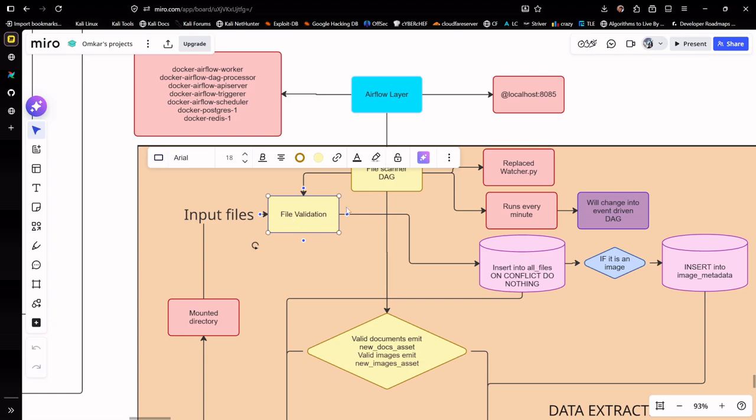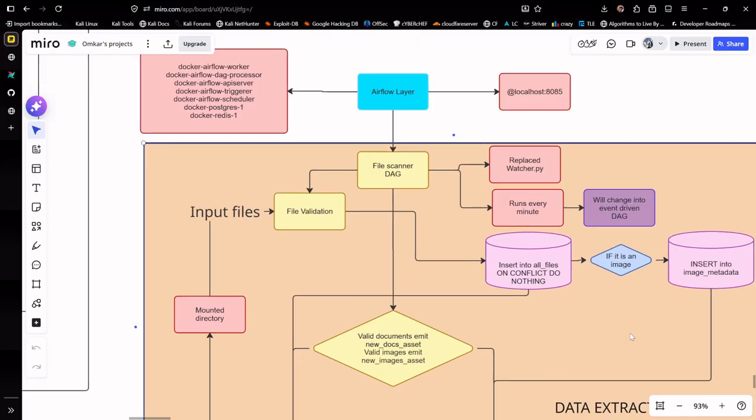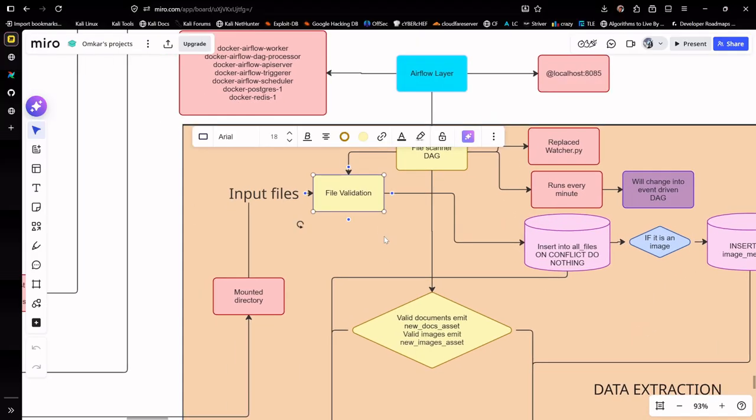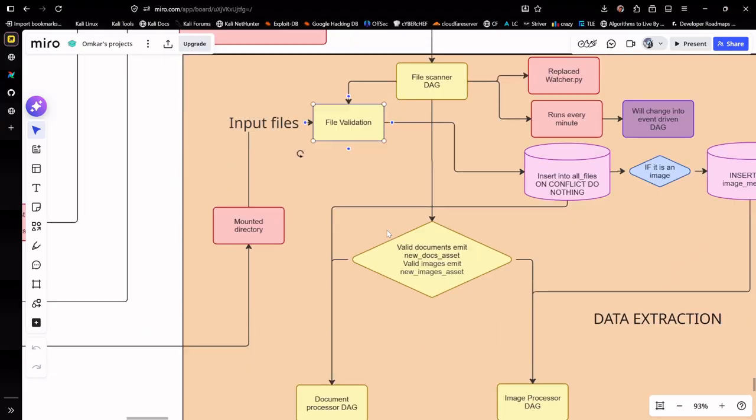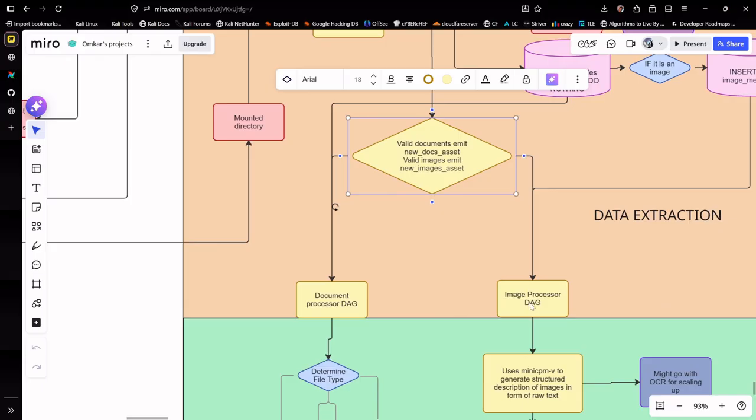Then whatever valid documents we get from file validation are inserted into the Postgres database, and if it is an image, it is inserted into the metadata. Whatever valid files there are, if there are documents in it, it will emit the new document asset, and if there are images, it will emit the new images asset. Now, what are these document and image assets? I have used them to trigger my downstream DAGs, which are the document and image processors.